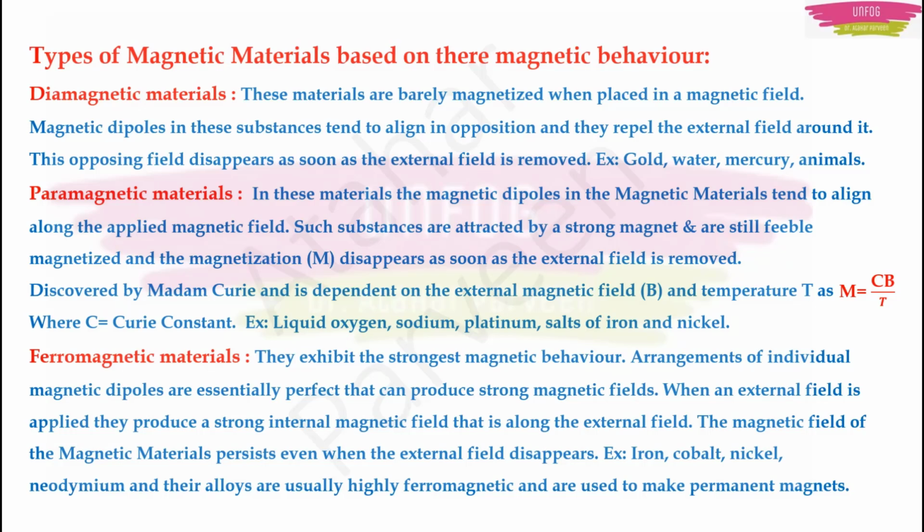Now coming to the main magnets. They are the ferromagnetic materials. They exhibit the strongest magnetic behavior. Arrangements of individual magnetic dipoles will be perfect and they can produce strong magnetic fields. When an external magnetic field is applied, they produce a strong internal magnetic field, and that will be along the external field. The magnetic field of these materials will persist even after you remove the external field. For example, iron, cobalt, nickel, neodymium and their alloys are all ferromagnetic materials and they are used to make permanent magnets.